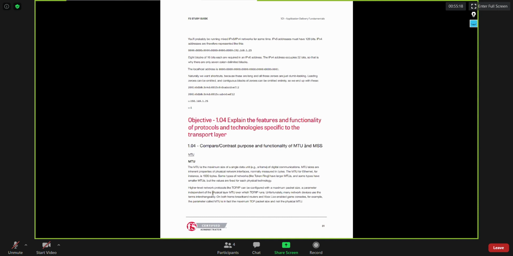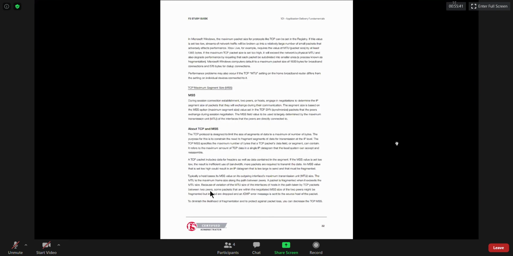And MSS, maximum segment size, is applicable for TCP. So whenever TCP sends data, it will always send payloads in the form of segments, and the size of the segment will be a maximum of 1460. So that's TCP and MSS.